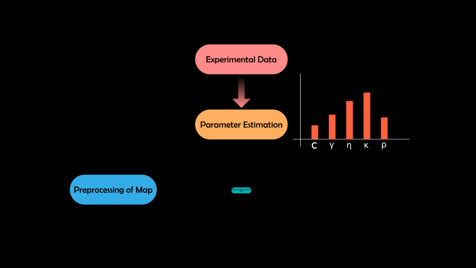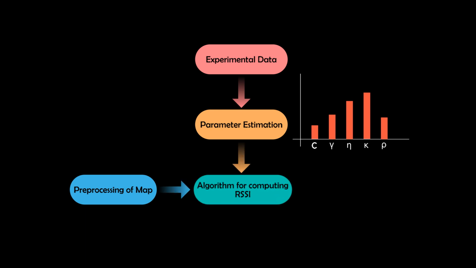RSSI computing algorithm uses these parameters and GIS data to estimate the coverage area of transmitter at any given location. In the end, we visualize this coverage area using a heat map based on signal strength. Now let's dive deep into the inner working of these blocks.